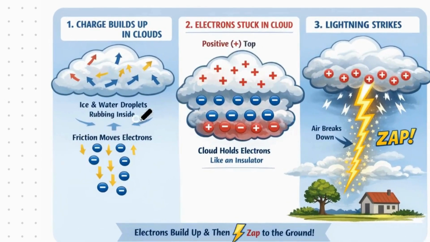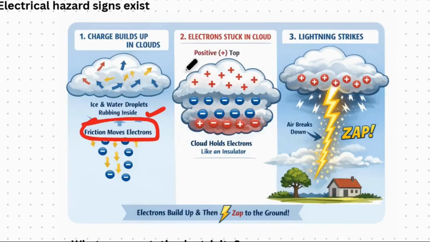See, these ice and water droplets are rubbing. After that, these positive charges collect on the top, and these positive and negative charges collect here, while these electrons are stuck here. So it means this cloud is acting as an insulator and it's not letting these electrons go outside.